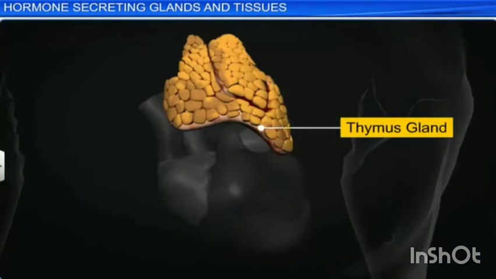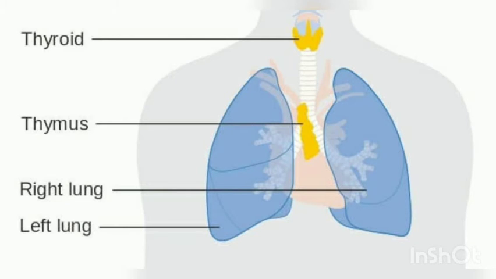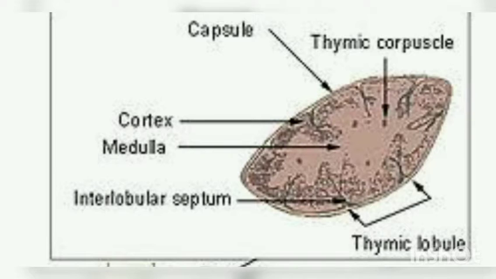Thymus gland is partially an endocrine gland and partially a lymphoid organ. Lymphoid organs means it produces immunity to our body. So it is a bilobed structure located just above the heart and aorta and behind the sternum. Sternum is the bone that is present in the rib cage, right? So it is covered by a fibrous capsule.